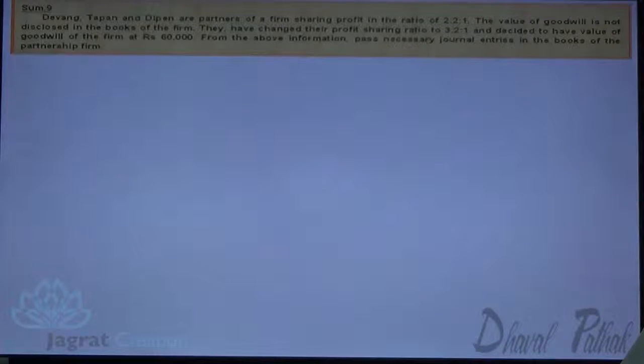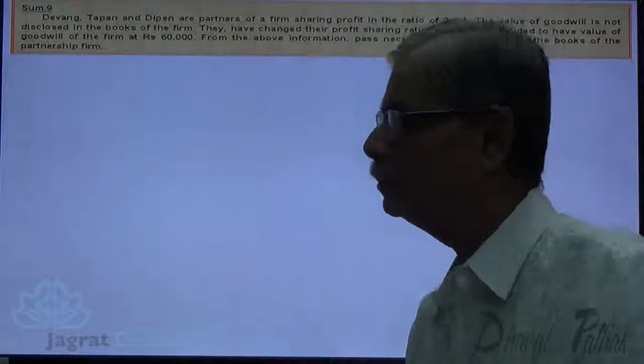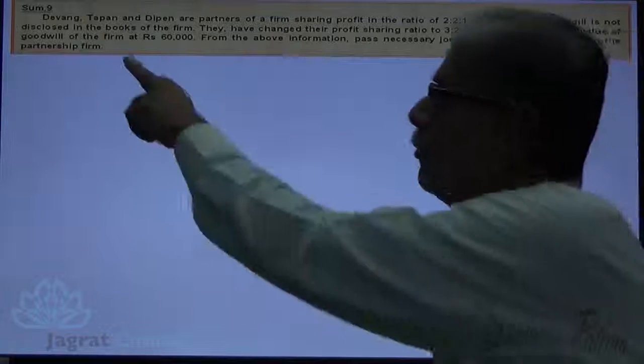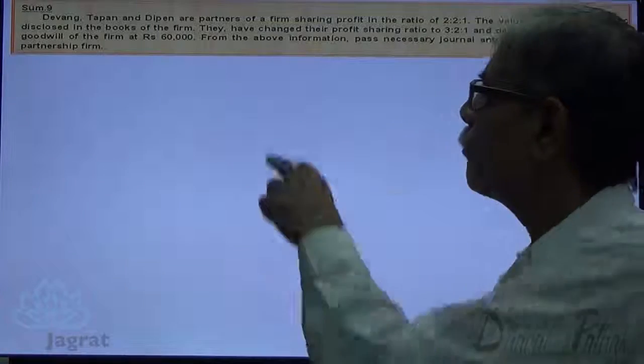Devang, Tapan and Dipen are partners of a firm sharing profits in the ratio of 2:2:1. The value of goodwill is not disclosed in the books of the firm. They have changed their profit sharing ratio to 3:2:1 and decided to have a value of goodwill of the firm at ₹60,000. From the above information, pass necessary journal entries in the books of the partnership firm.